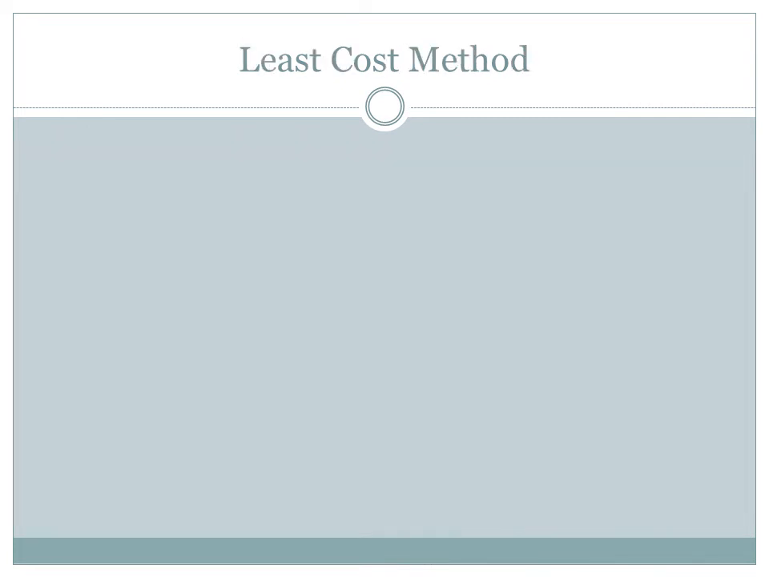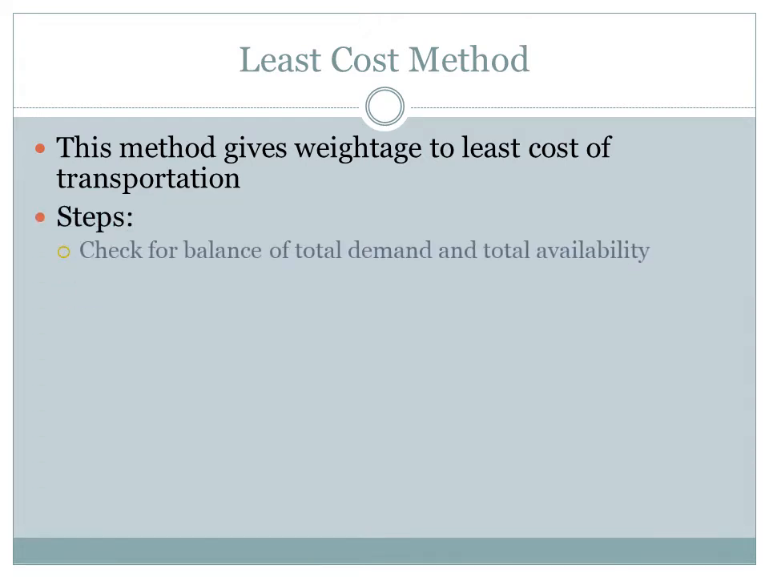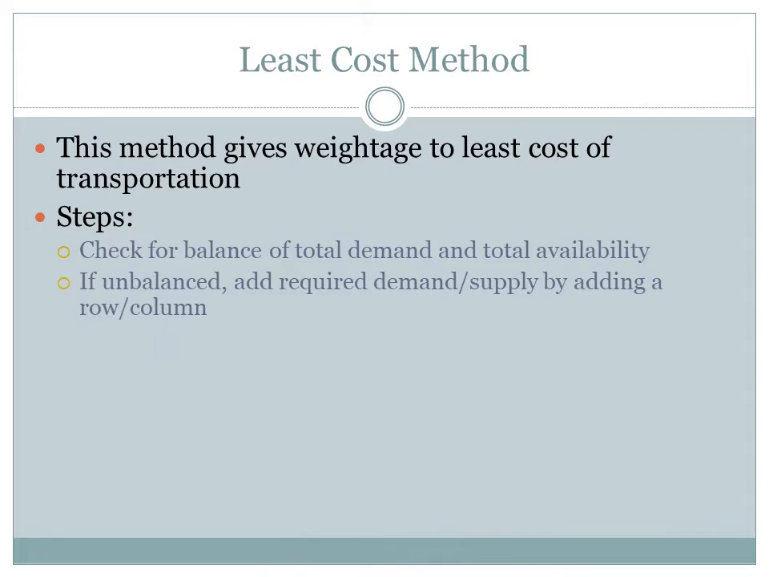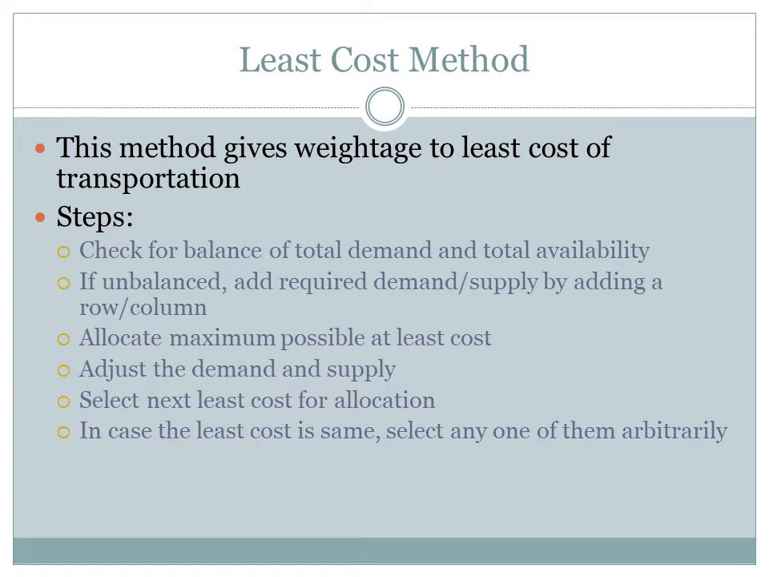The second method we could consider is least cost method. In this method, the weightage is given to the least cost of transportation. The steps involved are check for the balance. As obvious, we need to make the problem balanced first, and then allocate maximum possible at least cost of the total matrix. Adjust the demand and supply. Select the next least cost for allocation. In case the least cost is same, select any one of them arbitrarily.